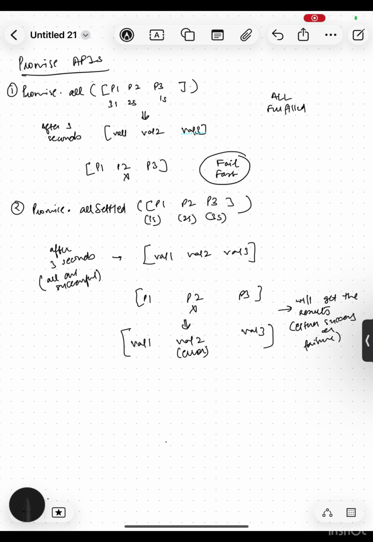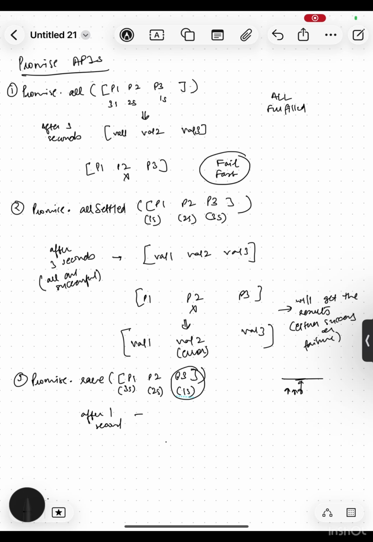Okay, then we have the third one, which is promise.race. Promise.race takes multiple promises, P1, P2, P3, okay, and it returns the result of whichever one finishes first. Whether it resolves or rejects, that does not matter. The rest of the promises, they are just ignored. So let's say P1 takes 3 seconds, P2 takes 2 seconds, P3 takes 1 second. So 1 second wala jaldi ho jayega. So we'll get the result of P3.